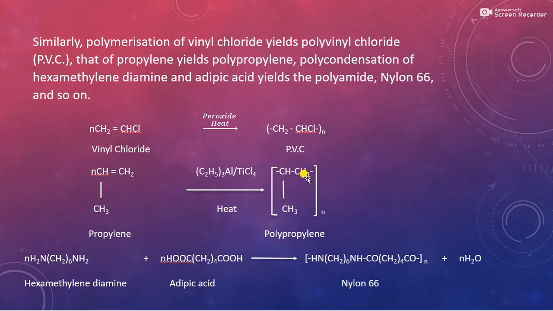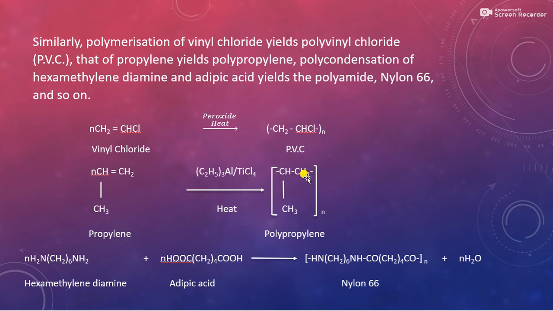The next example is polymerization of vinyl chloride, then polymerization of propylene, and the last one is polycondensation of hexamethylene diamine and adipic acid, which yields the polyamide nylon 6,6. So the first three examples are polymerization reactions, and the last one is polycondensation of two monomer units, hexamethylene diamine and adipic acid, to give nylon 6,6.